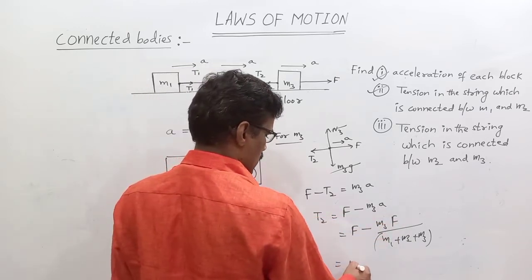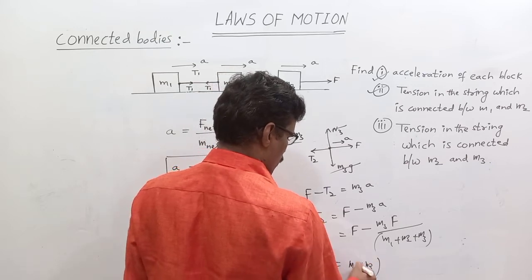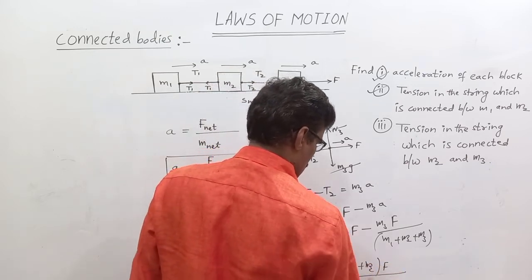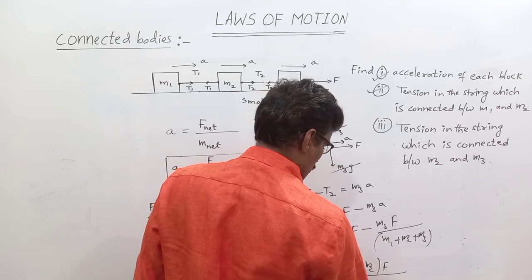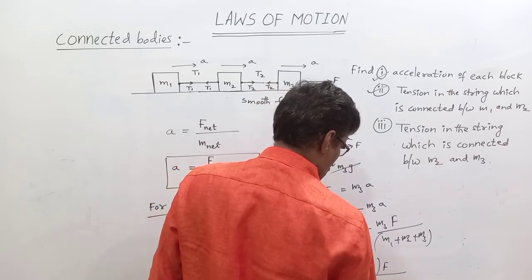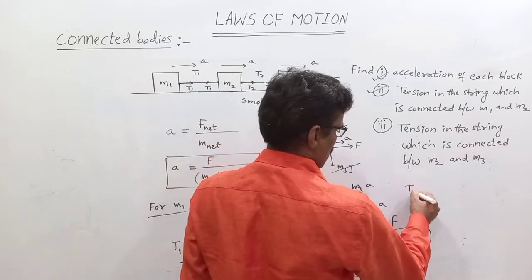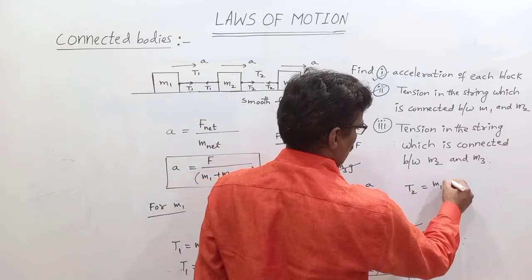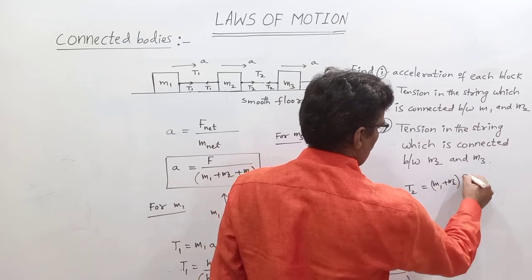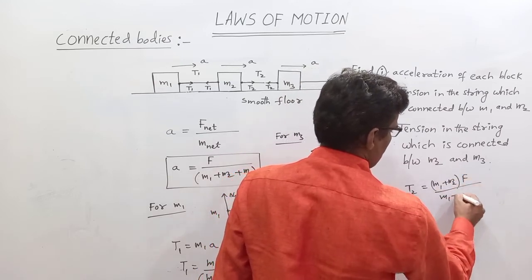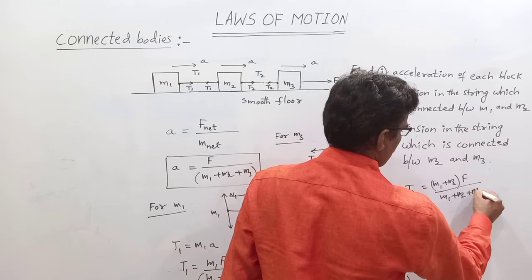That is nothing but M1 plus M2 times F by M1 plus M2 plus M3. So this is T2. Tension of the string is T2 equals M1 plus M2 times F by M1 plus M2 plus M3.